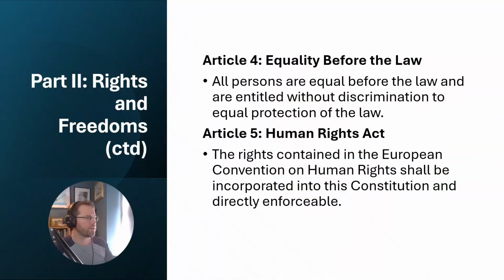Then we go on to Article 4 and Article 5. So Article 4, equality before the law, that's fairly standard. Again, this is quite vague, but human rights law tends to be quite vague, or at least the broad principles set down in treaties and in constitutions tend to be quite broad, and it's up to courts then to come along and flesh them out and explain what they mean.